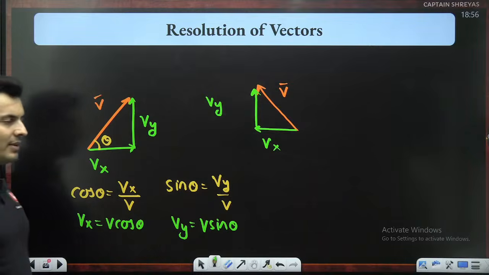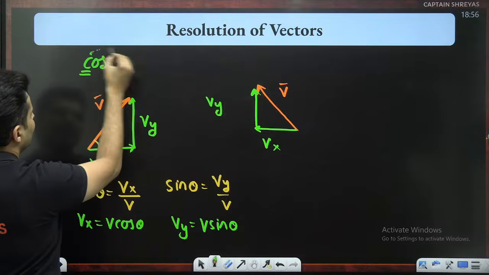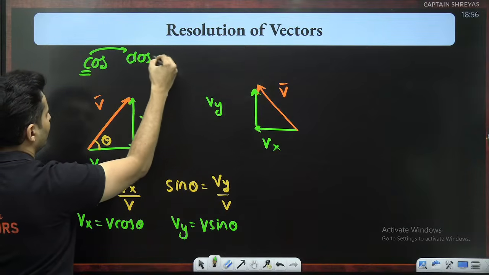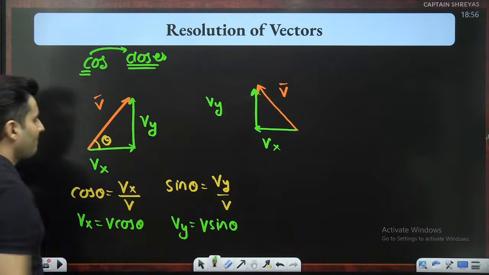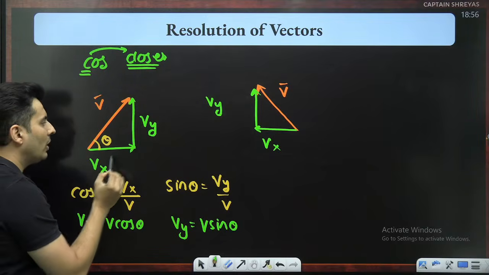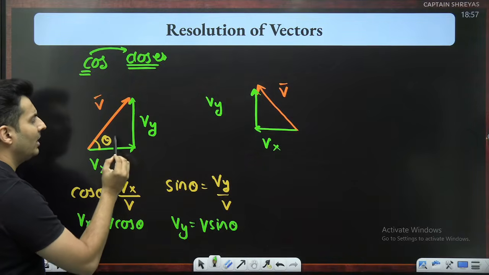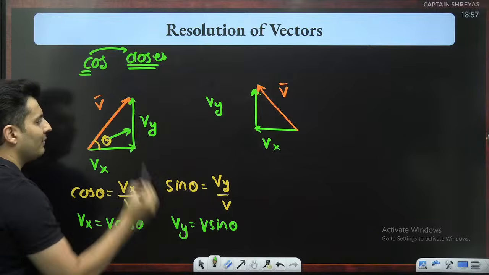Now remember this phrase: cos, that word C stands for closer. Observe this angle theta. Which of the two components is closer to theta? X component is closer to theta, y component is far away from theta.